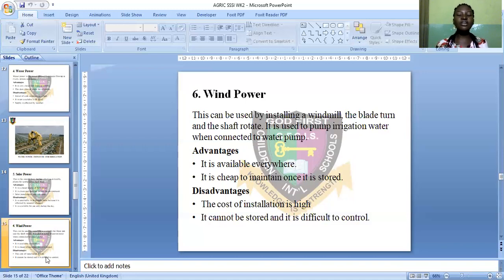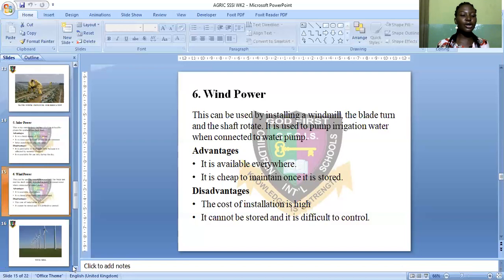Disadvantages: the cost of installation is high. To install a windmill on the farm, the cost of installation is high. It requires a huge amount of money. It cannot be stored, and it is difficult to control. Wind cannot be stored, and it is difficult to control.